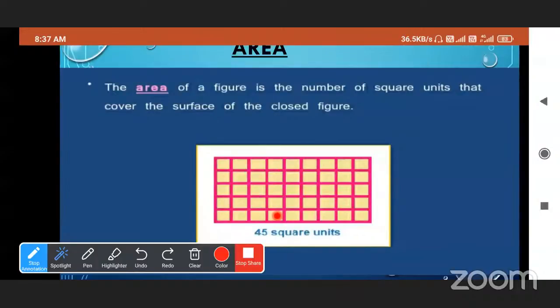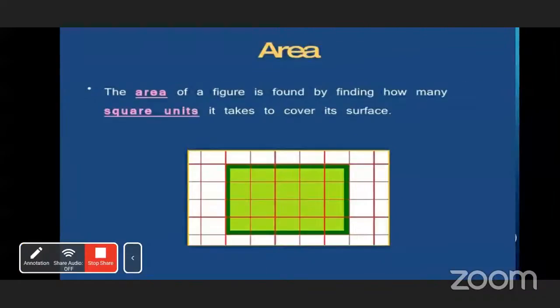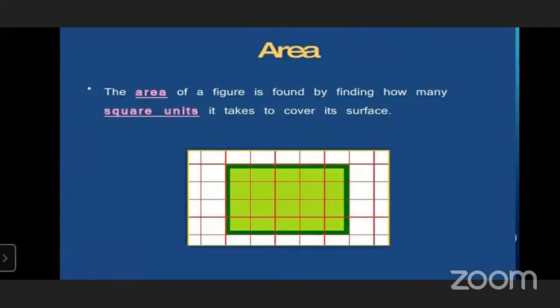So the area of this rectangle is 45 square units. Now, read it: the area of a figure is found by finding how many square units it takes to cover its surface. Very good. So what do you mean by area?